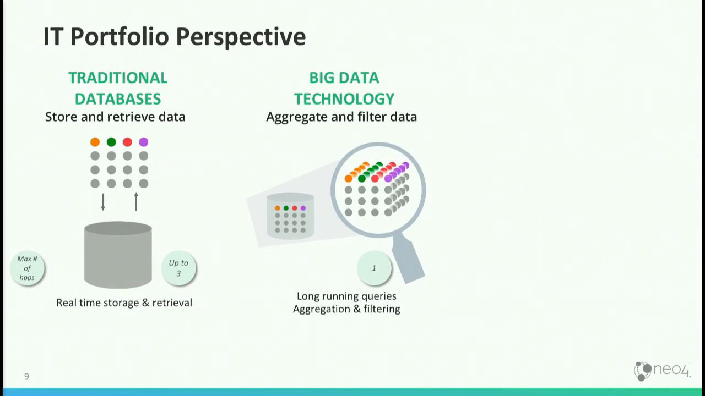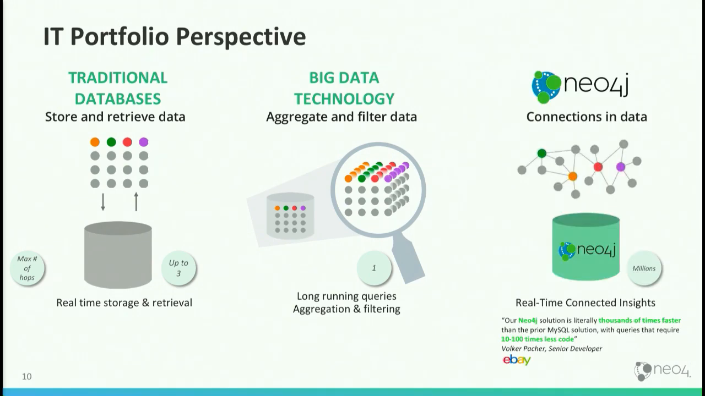Then if you look at, let's call it big data technology, most big data technology, your Hadoops and your enterprise data warehouses and so on, tend to do 2 things. They aggregate and they filter. You can give it a number of dimensions by which to aggregate, and it'll aggregate, or it'll find needles in haystacks. You can run through millions, billions of records and do pattern matching. And then you've got this. So this is a way to look at the IT portfolio.